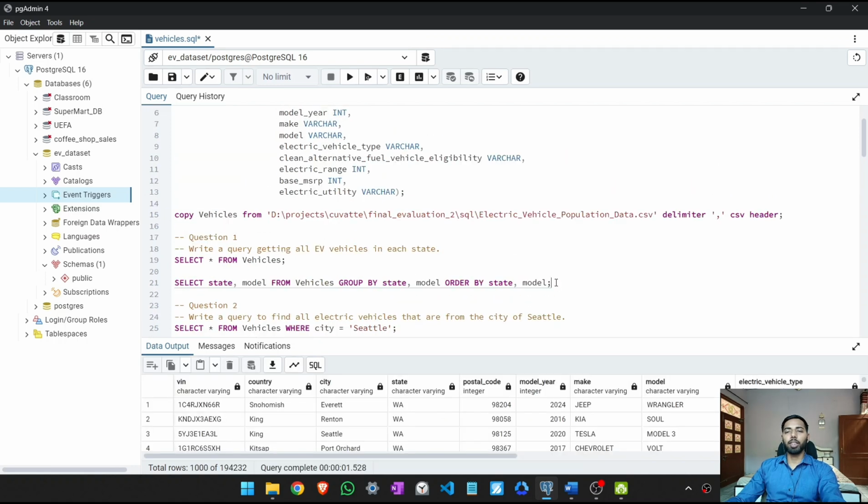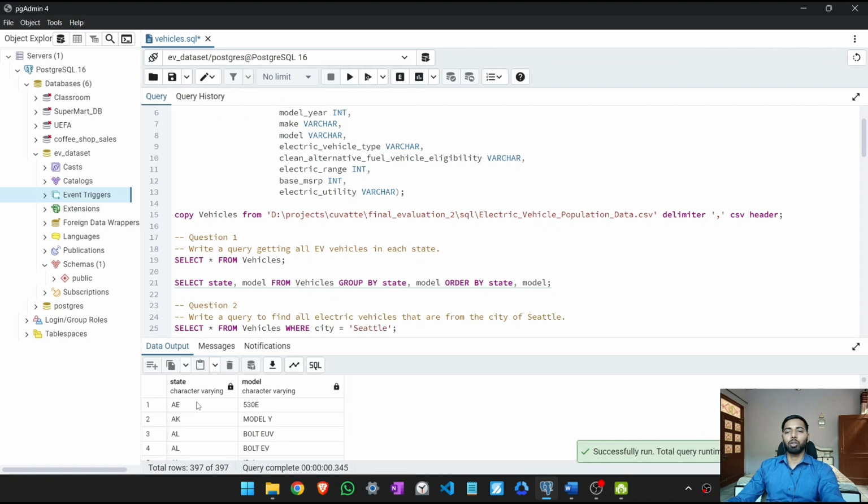So our question one is to write a query getting all EV vehicles in each state. So first what we will do, we do select state, comma, model from vehicles, and we group by state comma model, order by our first state and then model in ascending order. So we get our output. So we get all the unique models from each state.